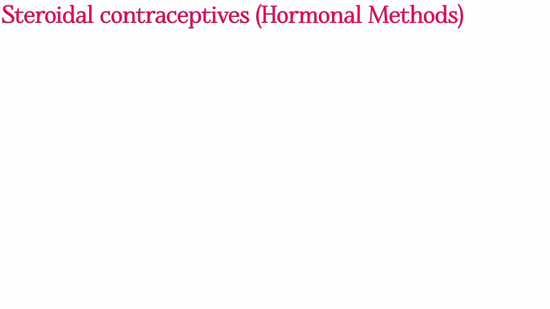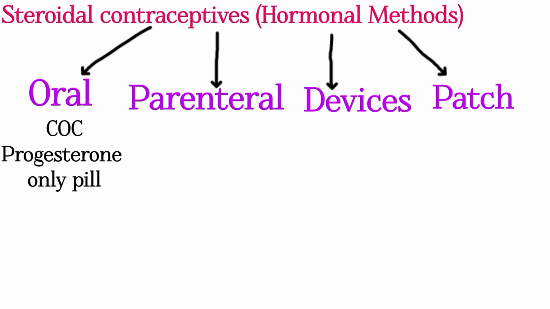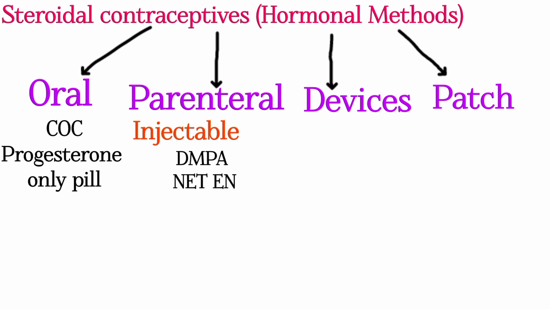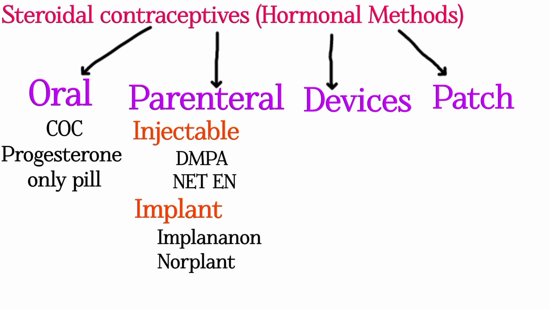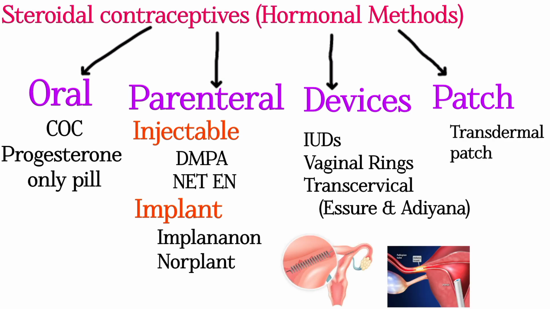Let's discuss steroidal contraceptives, also known as hormonal methods, which have four categories: oral, parenteral, devices, and patches. In oral, combined preparations like combined oral pills, single preparations like mini pill, and estrogen only pill. Parenteral, which are injectable and implant. Injectables include DMPA and NET-EN; implants include Implanon and Norplant. Devices include intrauterine devices, which we discussed earlier, vaginal rings such as LNG ring and combined estrogen progesterone ring, and transcervical Essure and Diana. In patch, such as transdermal patch.